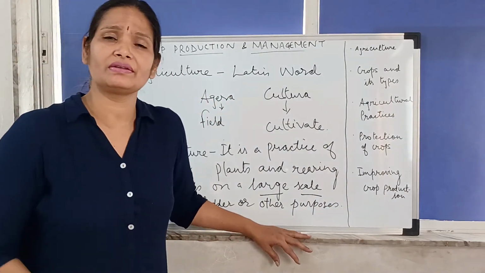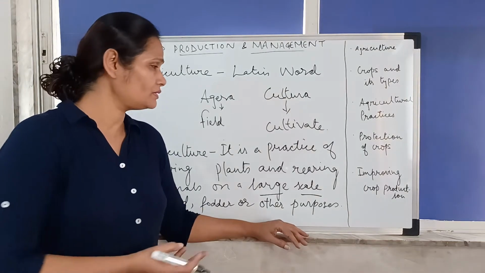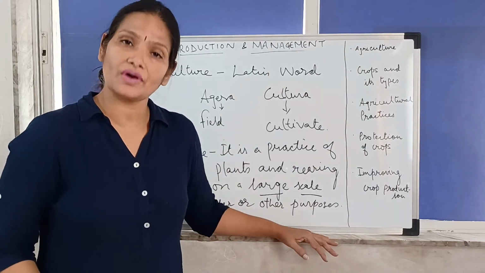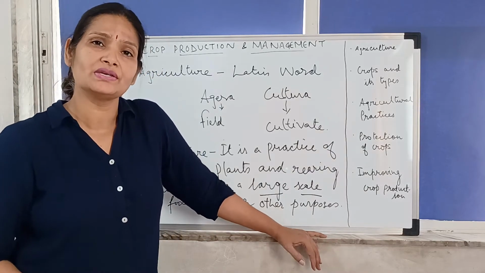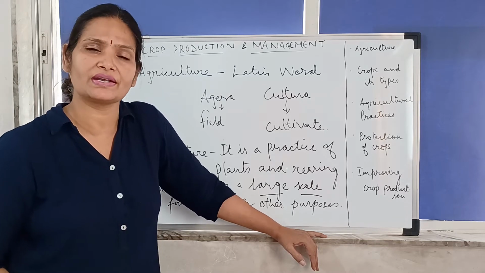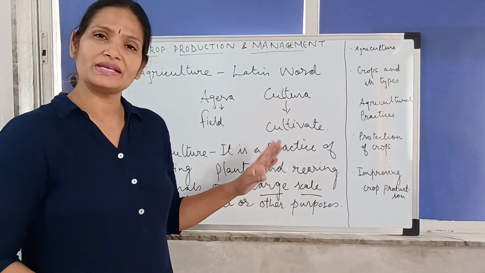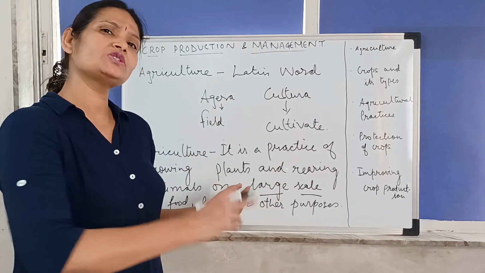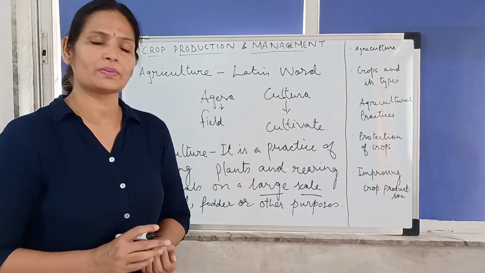We remember in grade 6 and 7 we must have studied that we are growing animals for fibers, and even plants are grown for fibers. So in grade 6 we have studied about plant fibers, and in grade 7 we studied about animal fibers. So plant fibers can be jute, cotton, etc. So this is also grown on a large scale to meet the demand of the population.